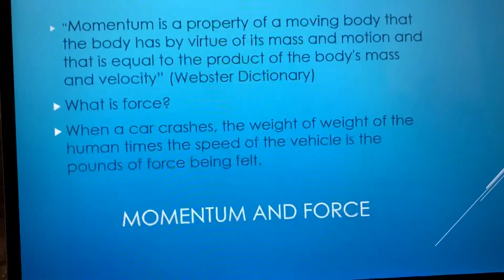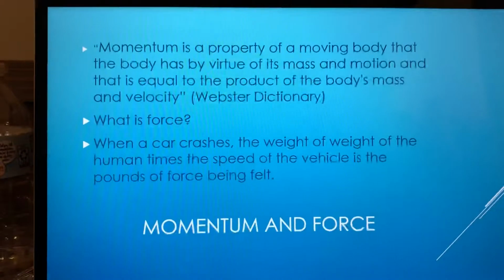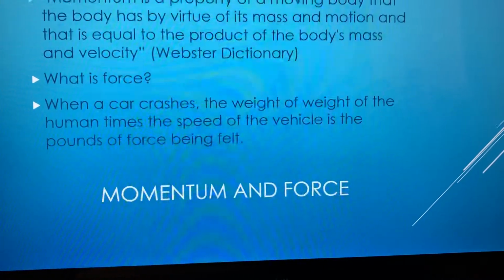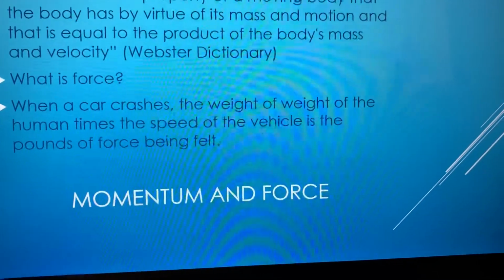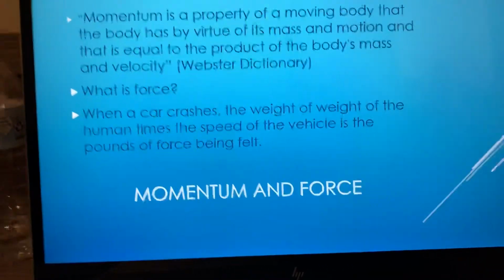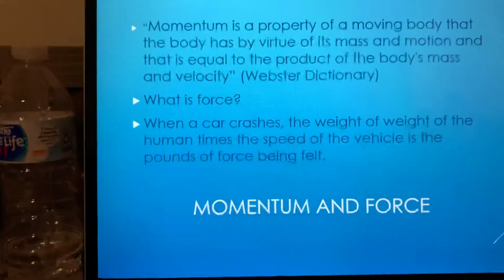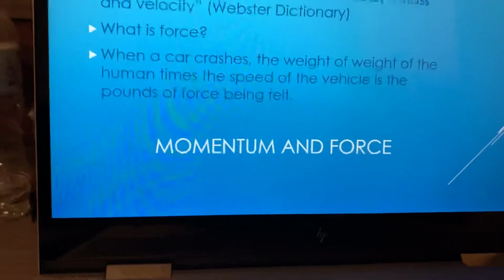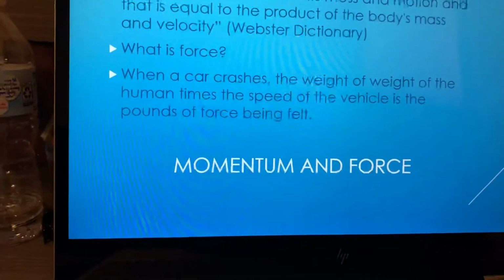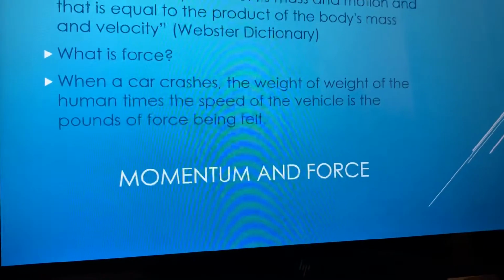How much force a person feels in a car crash can be calculated. It can be calculated by how much the person weighs and how many miles per hour the vehicle was going at the time of the impact. For example, for a person driving 50 miles per hour who weighs 150 pounds, the amount of force would be 7,500 pounds of force. This is because the momentum and force collide.